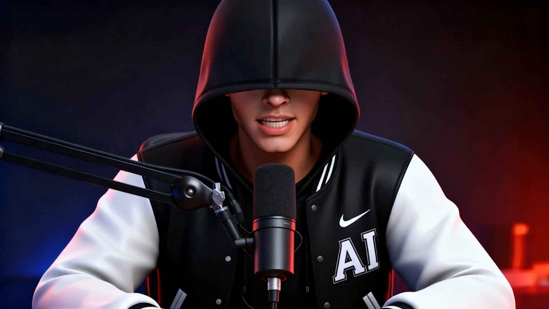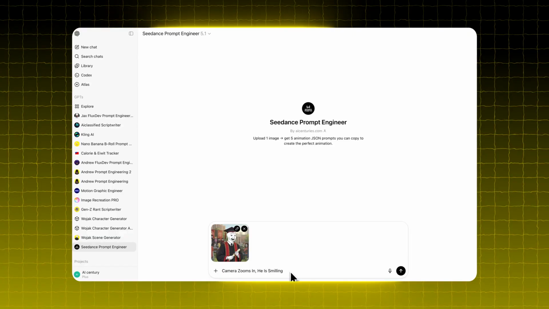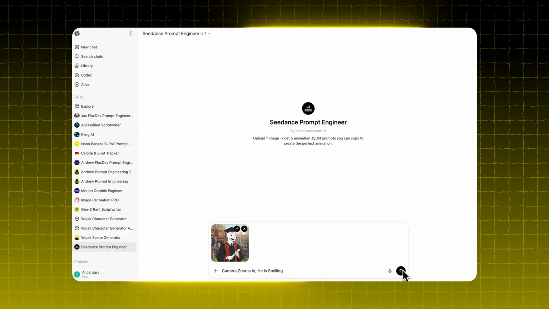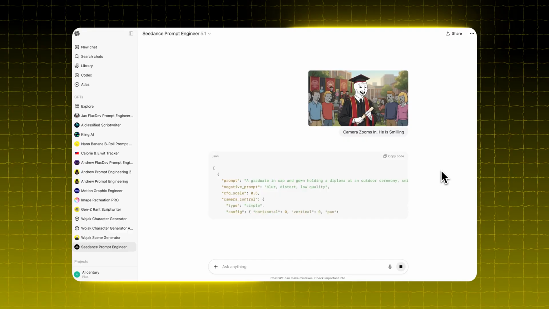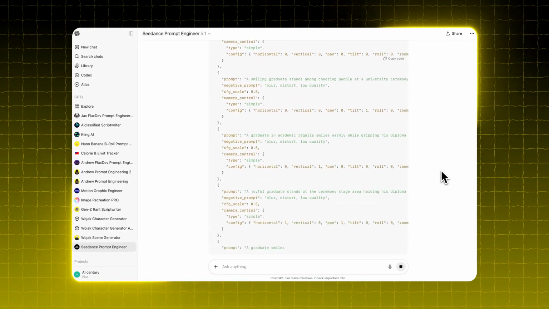As for the prompt, keep it simple. Something like, "The camera zooms in and Wojak is smiling." Don't overthink it. Keep it straight to the point because the GPT already knows what to write. Once you upload the image and type your short prompt, the model will generate 5 JSON outputs for you.